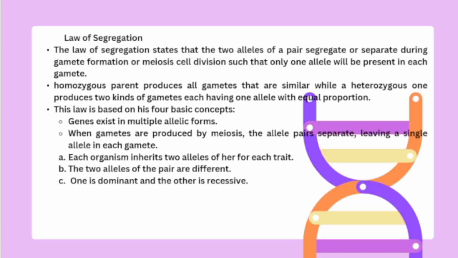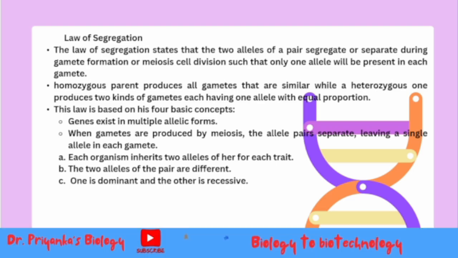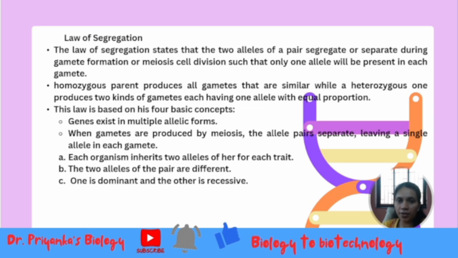Now let's come to the last part for today's session, that is the law of segregation. The term segregation means to separate out.